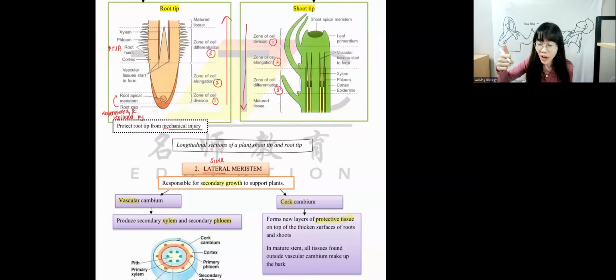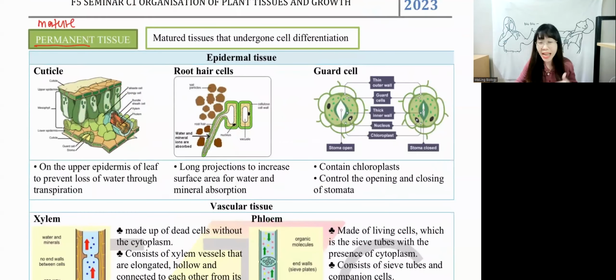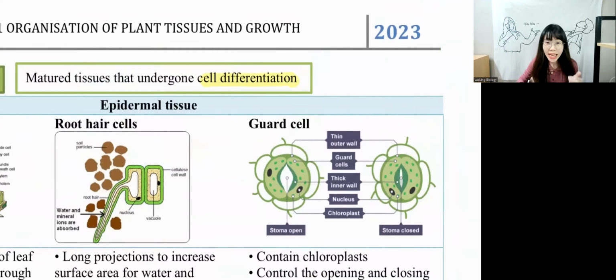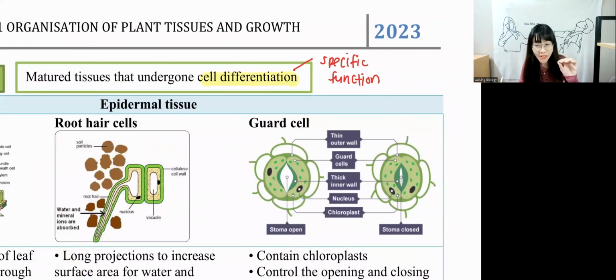Okay, now next, we're going to look at page 3. We have permanent tissue. As we have said, what is permanent tissue? Permanent tissue is a mature tissue. Mature tissue means that they have carried out cell differentiation. Any cell that carries out cell differentiation will have a specific function. In every part in biology, whenever you see the word cell differentiation, they need to have a specific function. Cambium is to form xylem and phloem. To form xylem and phloem is called cambium.